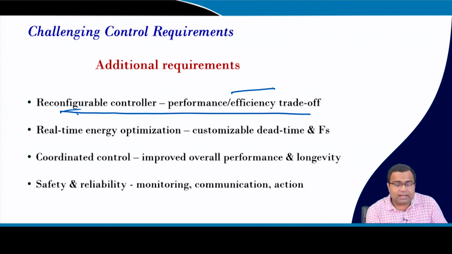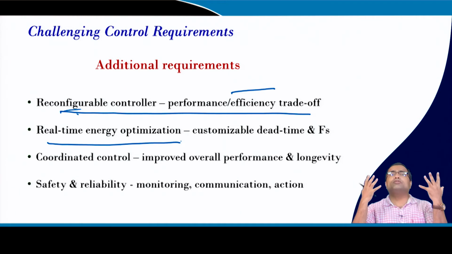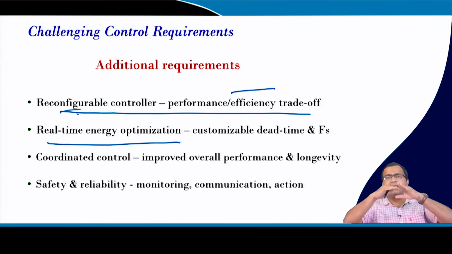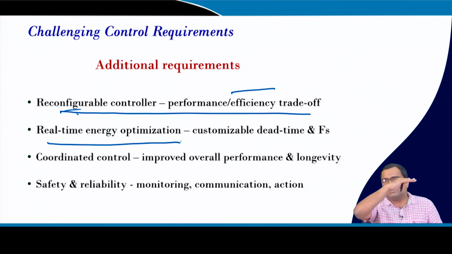Similarly, we want to go for real-time energy optimization, because if we use a fixed dead time for a synchronous converter, then we will really lose efficiency, because the dead time will be decided by your load step size as well as your load current and the input voltage condition, right. So, if you are operating at a higher load, that means when your switch turns off, it will swing from that load current to the zero current. But if the load current is low, then the current magnitude is reduced. So, why do you unnecessarily use a larger dead time? You can reduce the dead time.